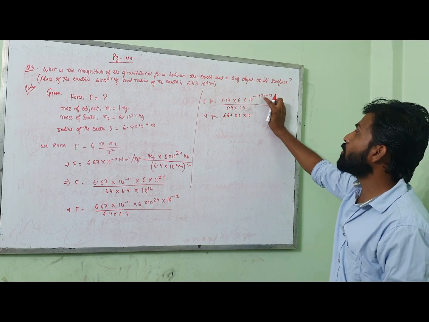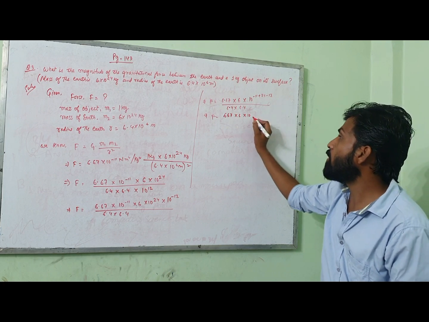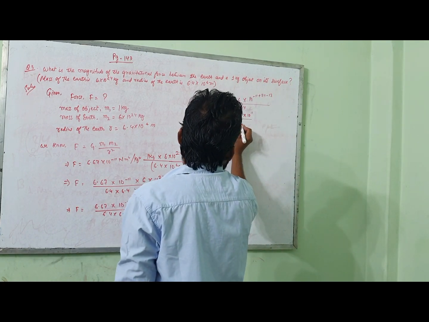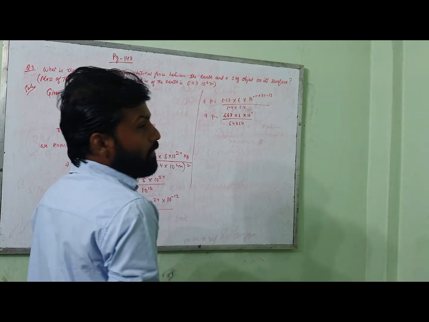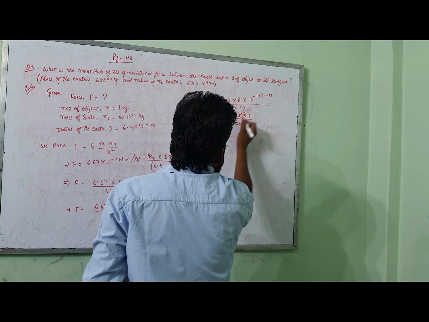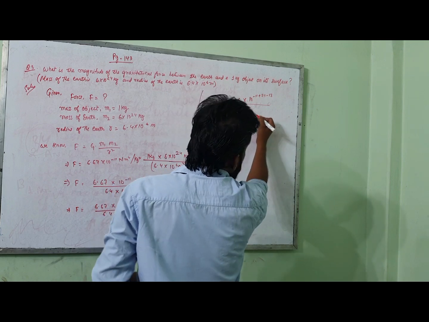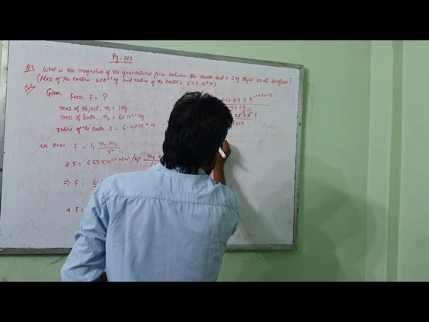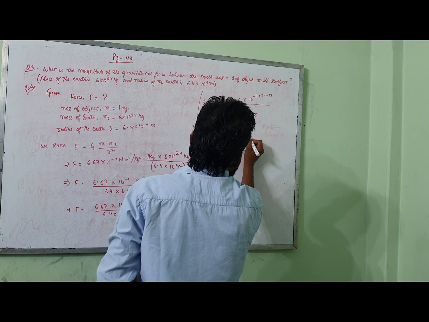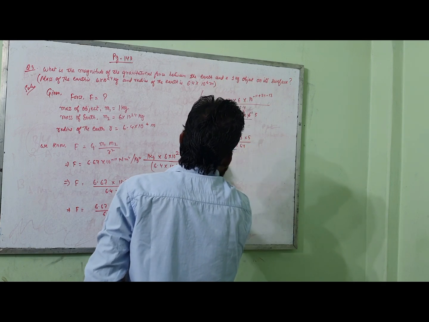How much are you going to get? 24 minus 11 will become 13. 13 minus 12 will become 1. So we can write here 10 to the power 1 divided by 64 into 64. If you want, you can cancel it out. 3 times, 32 times, 16 times, and if you cancel it out, you are going to get 5 here. That means F is equal to 667 into 3 into 5 divided by 16 into 64.